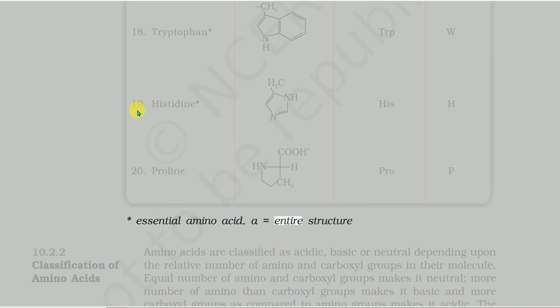Amino acids are classified as acidic, basic or neutral depending upon the relative number of amino and carboxyl groups in their molecule. An equal number of amino and carboxyl groups makes it neutral, more amino than carboxyl groups makes it basic, and more carboxyl groups as compared to amino groups makes it acidic.